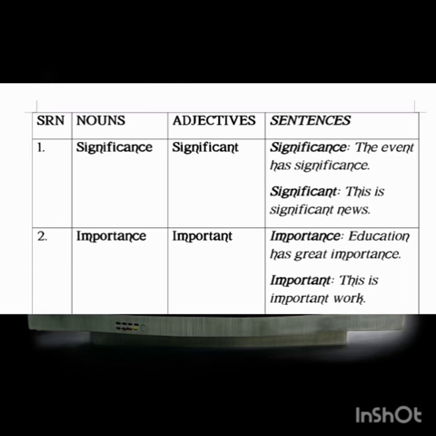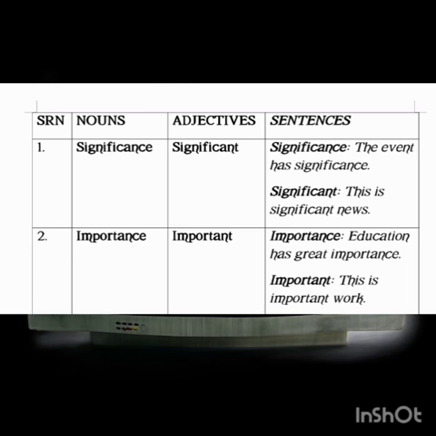The first one, like I said, significance is a noun. So if you're going to use significance in a sentence, look at the example. Let's say, for example, the event has significance. The event has significance. Now, when you said significance, it's a noun, like I said. Now, significant, the sentence, for example, is, this is significant news. This is significant news.